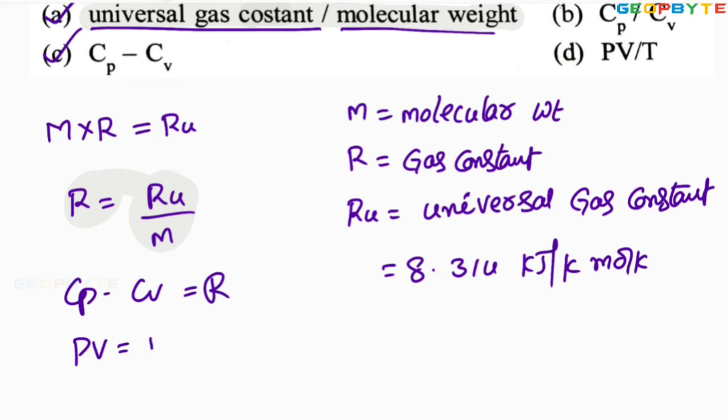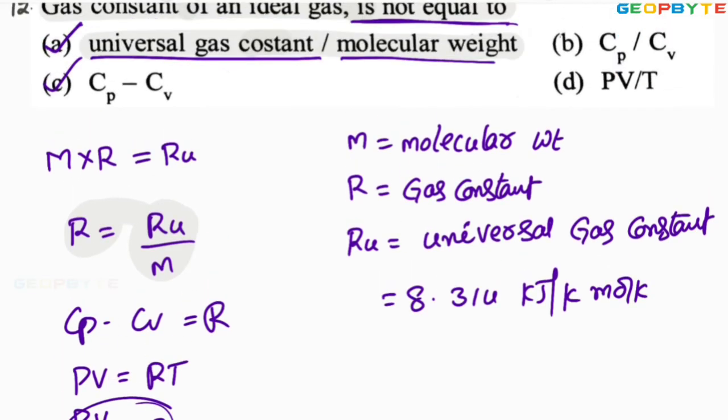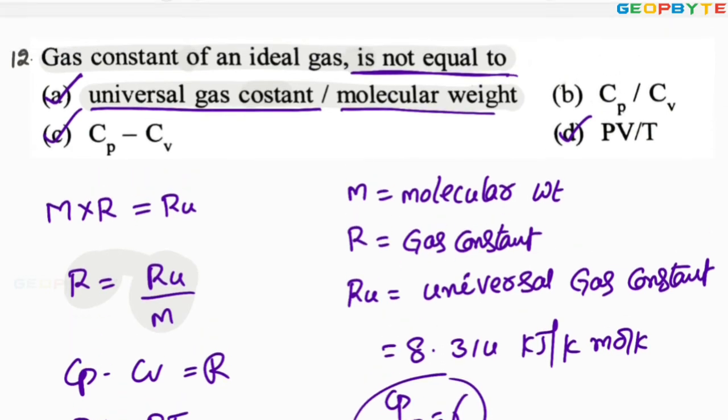Pv equals RT is the ideal gas equation. From this I can say that Pv by T equals R. That is also correct. Then what is Cp by Cv? Cp by Cv equals gamma, not R. Since you are asked to decide the incorrect statement, option B is absolutely correct.